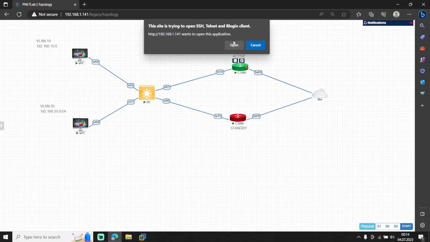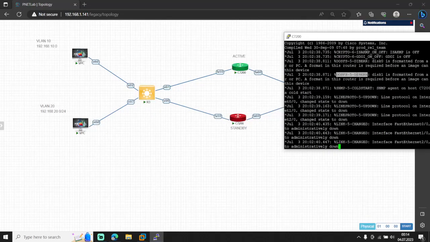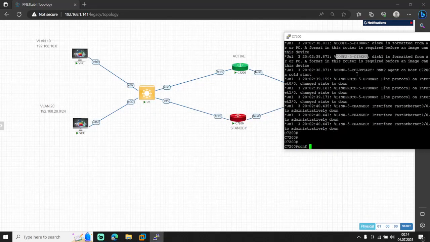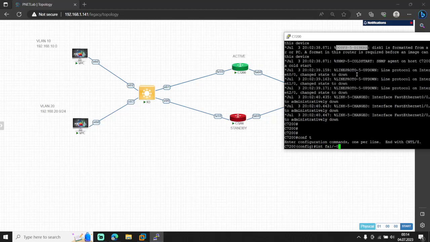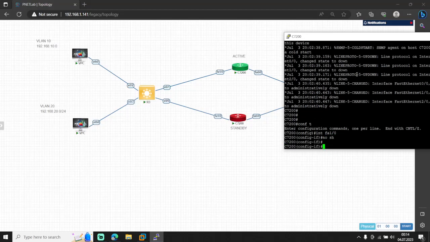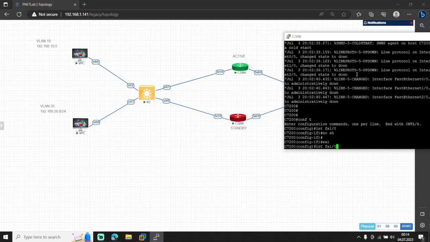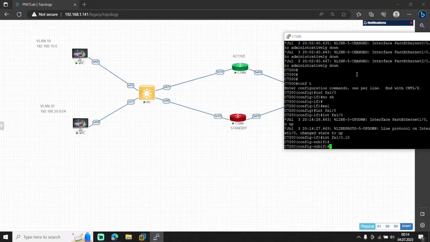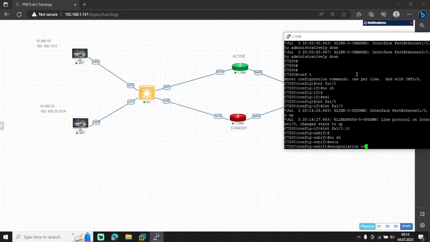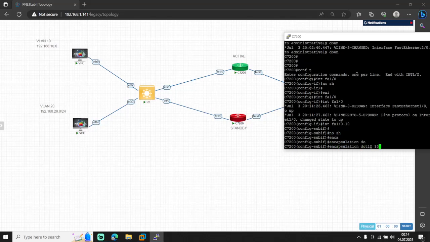Then we go to the router. Config t, interface, no shutdown, exit interface. Then we go to the sub-interfaces. First, encapsulation dot1Q 10.